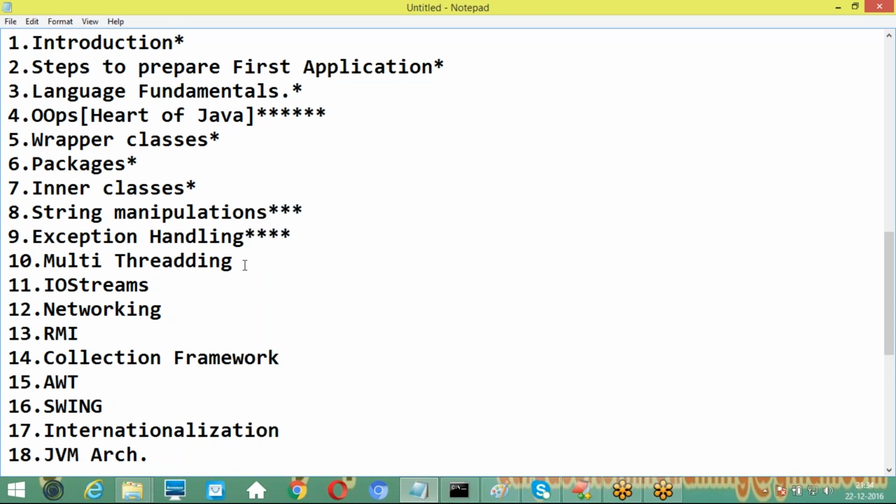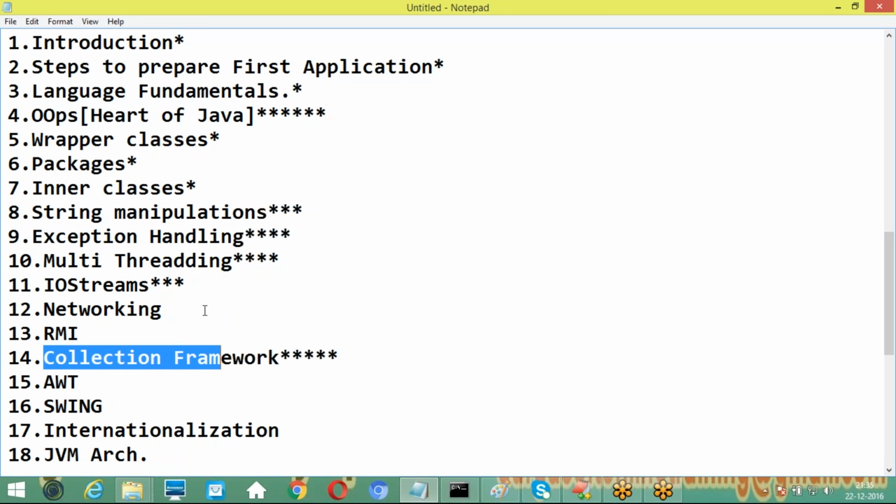And multi-threading is also a very, very important one. iOS seems okay, important, but this is again very, very important. So these topics are the main topics. In Java, these topics are mandatory. Mainly in Java, object orientation is one main topic.